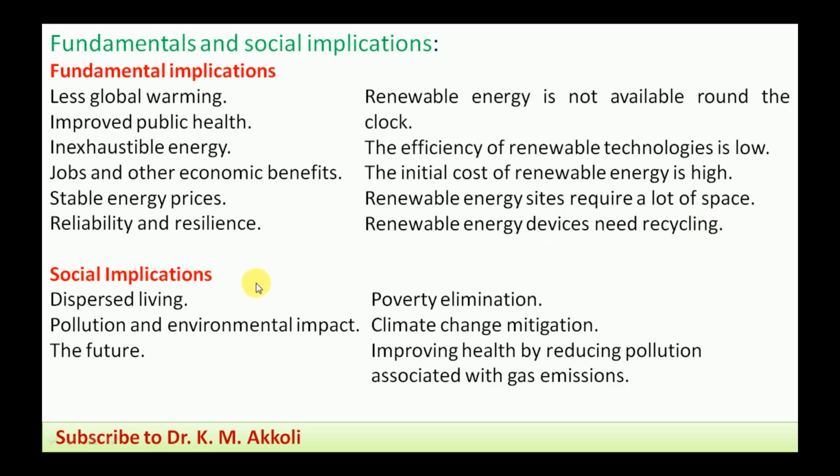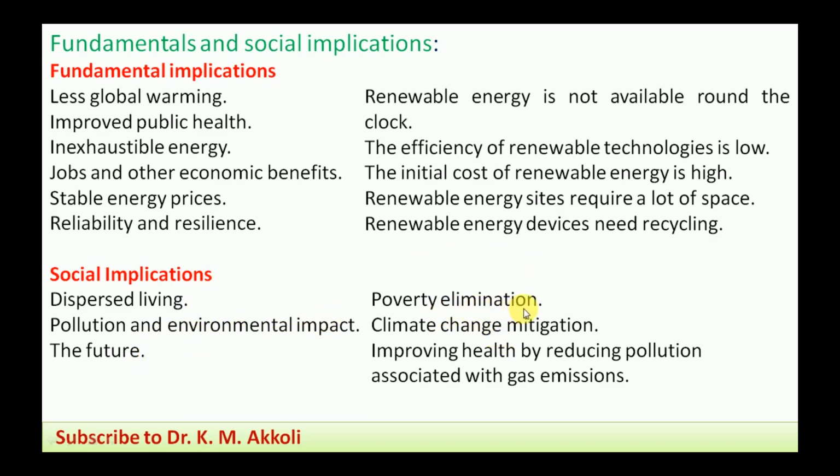Then the social implications. What are the social difficulties? First we will take the benefits, then later the bad effects. Dispersed living. We can live anywhere as per our requirement. Pollution and environmental effects will not be there, and future availability will be there for the society.